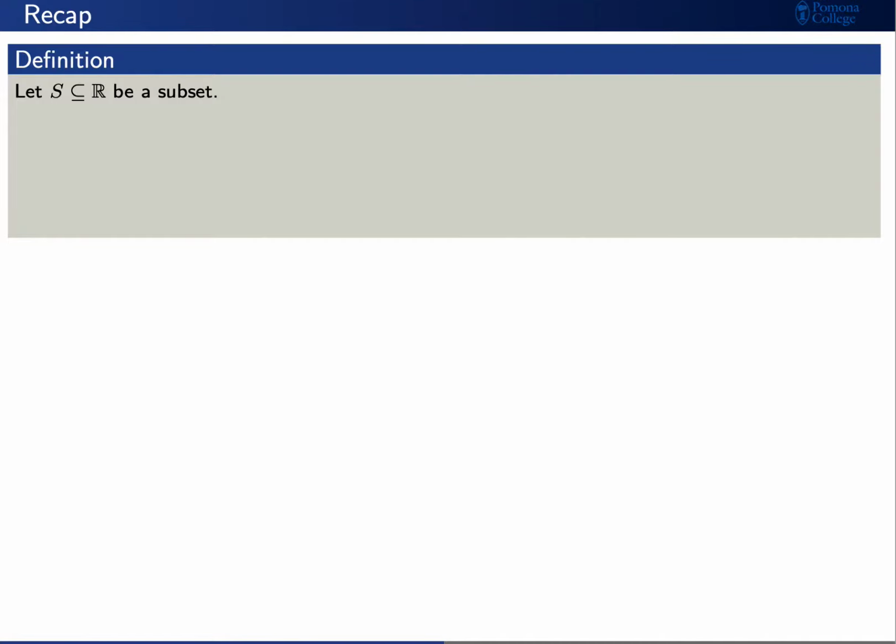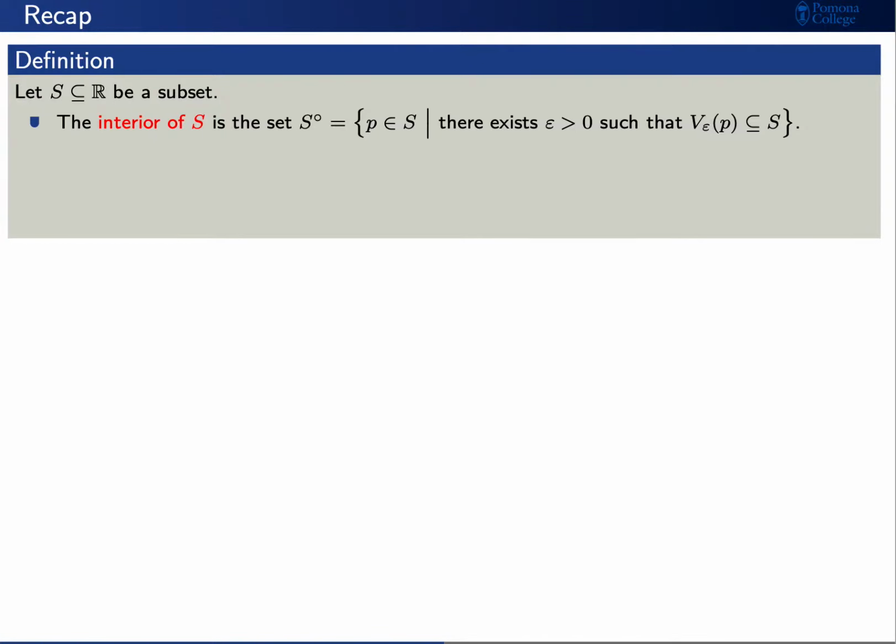Let's recall a couple more definitions. Again, say that S is a subset of the real numbers. The interior of S, denoted by S circle, is the set of points P in S such that there exists a positive epsilon such that V_epsilon(P) is contained in S. In other words, this is the collection of points such that there is some neighborhood surrounding that point that is completely contained in S.